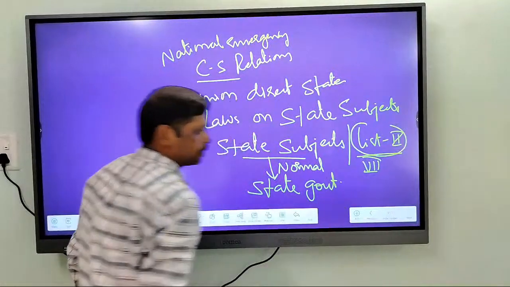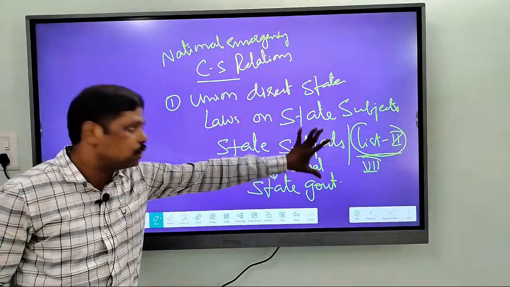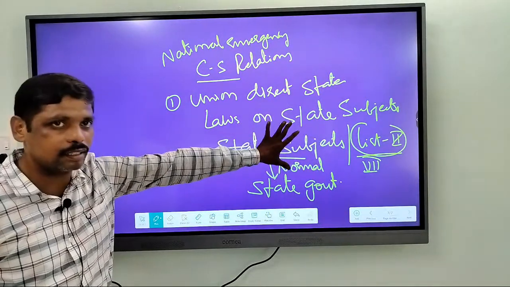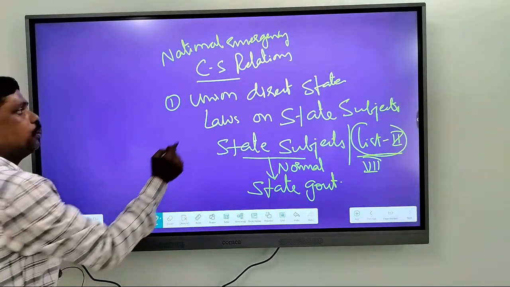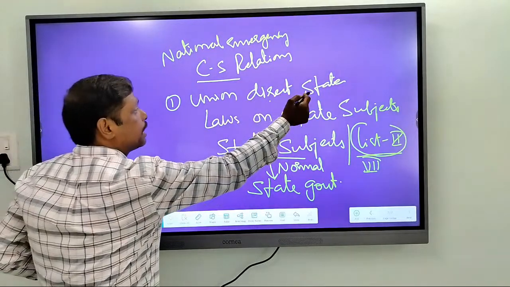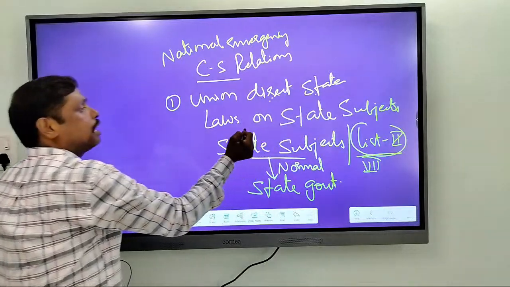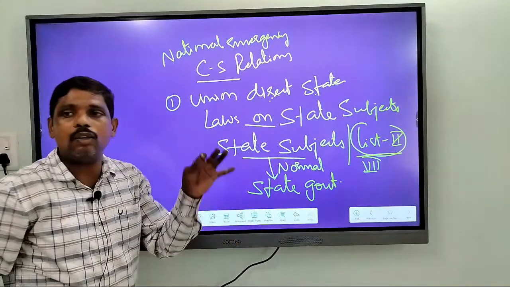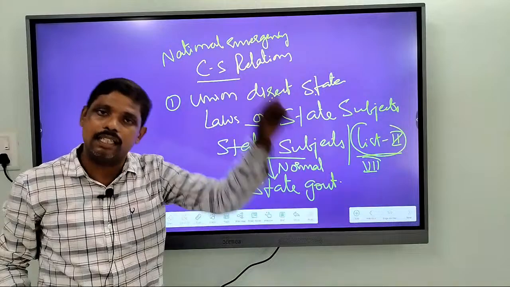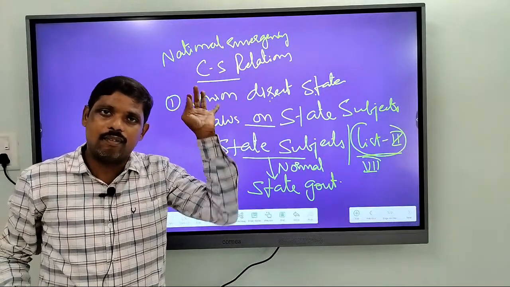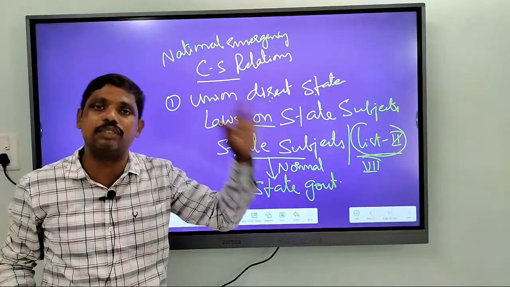That has the powers. Alright? It is the state government that has the power to make laws on the state subjects. So this is in normal conditions. But remember, whenever a national emergency is imposed, the union government has every power to provide directions to the state in making laws over state subjects. That means the state government should act on the directions of the center. So whatever the center says, the state should do it. Whatever directions the union gives, the state government should follow such directions.